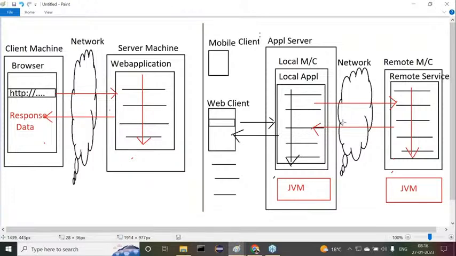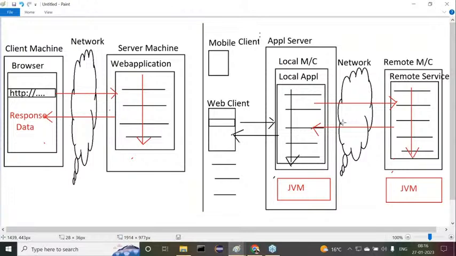Now, observe carefully. If durgasoft.com wants to accept payments online, Durgasoft must require banking services or not? But Durgasoft doesn't have its own banking service. Durgasoft is not a bank; Durgasoft is a training institute. It doesn't have any bank as of now. But it must take some banking services. Durgasoft must have one account, and that account must be available in a particular bank. Then all the transactions incoming to durgasoft.com must be diverted to the respective bank. So Durgasoft needs one bank service.